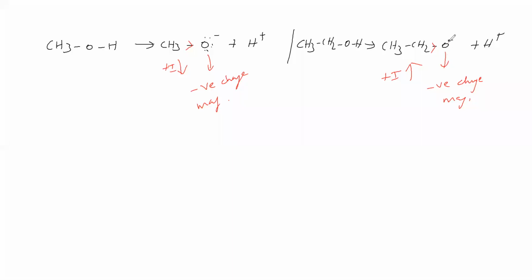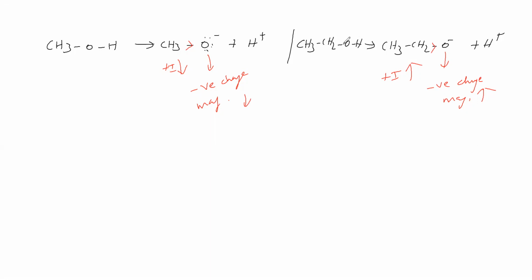Therefore, the negative charge density is high here, low here. Therefore, it has a high tendency to take back H plus here, and less tendency here. So the backward reaction is more here and less here. That means the net result is that the forward reaction is more here and less here, so this acidic nature is more and this acidic nature is less. Methyl alcohol and ethyl alcohol acidic nature we discussed.